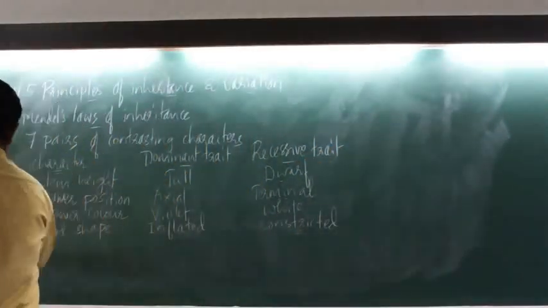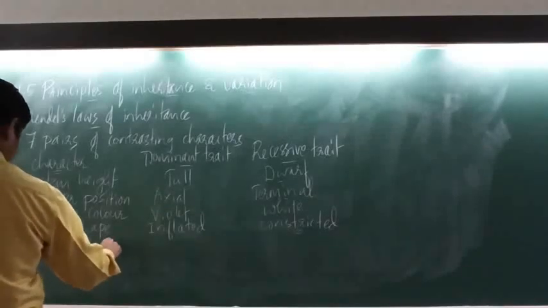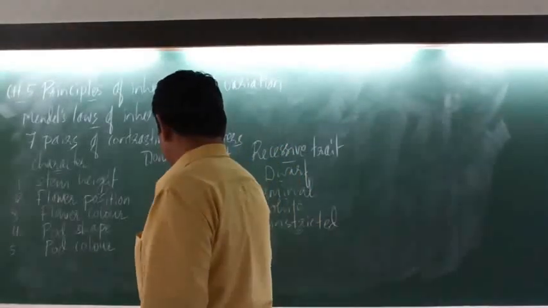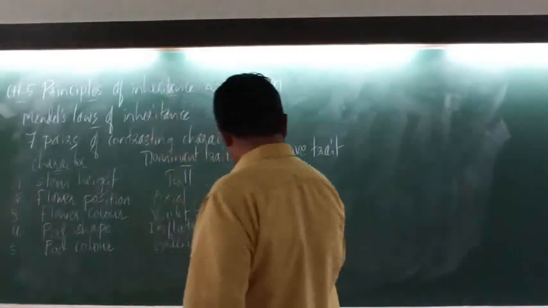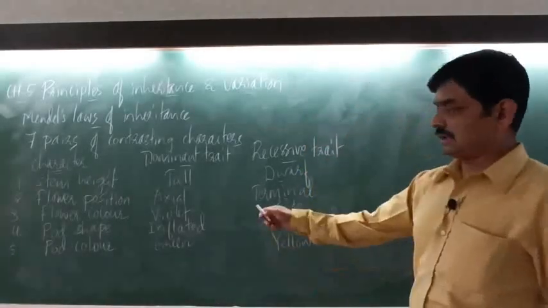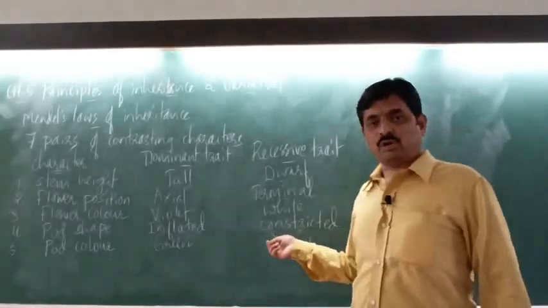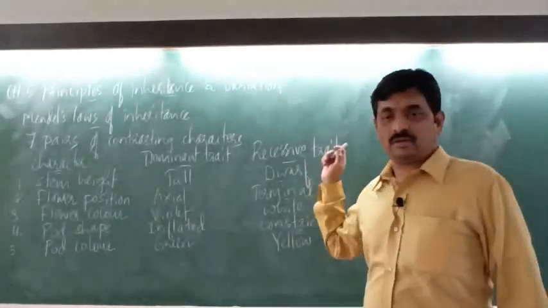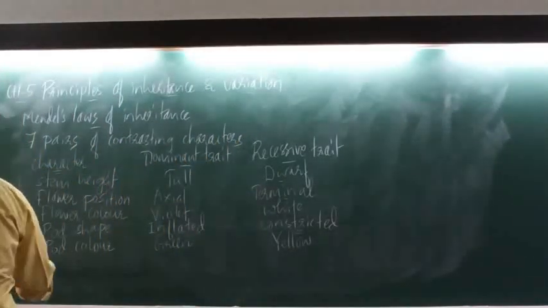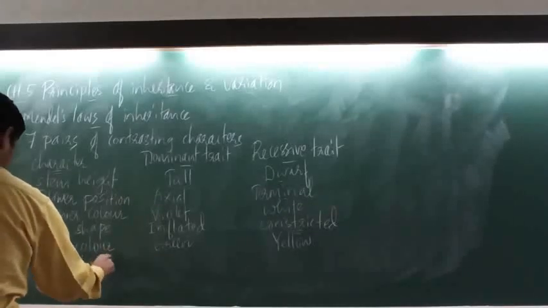The next is the pod color. So pod color here is green and yellow. So green color of pods is a dominant trait, whereas the yellow color of pods is the recessive trait. The next we shall consider the seed shape. Right?